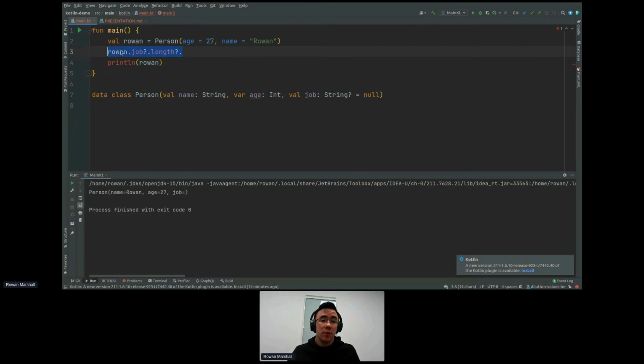And I think this is one of Kotlin's really standout features here. It will save you so much pain. It'll save you all those null pointers, and it's just a great feature. It's definitely one of the killer features here.